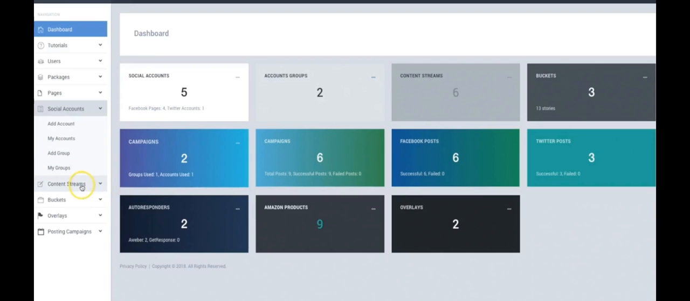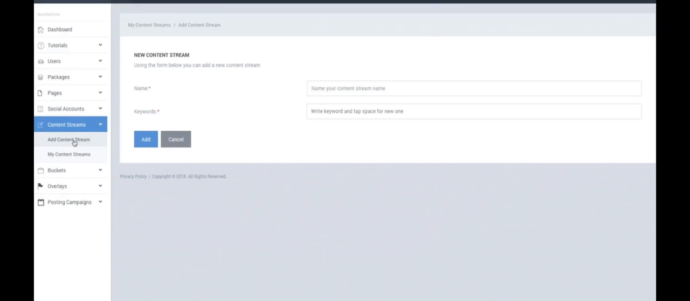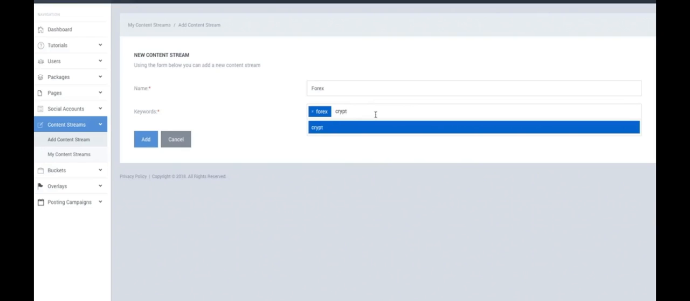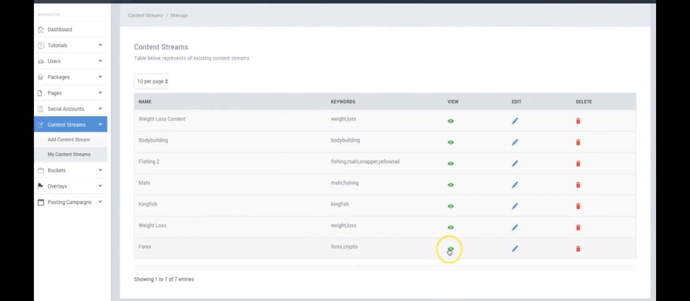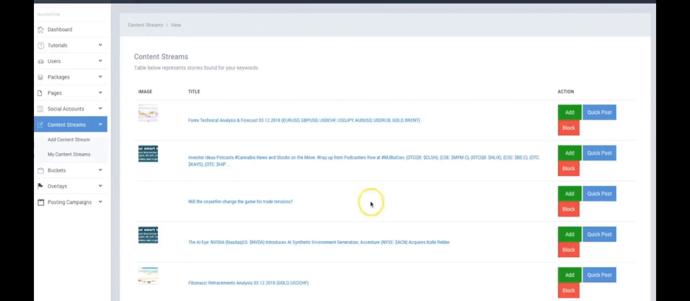All right, so the next step after that is to set up your content stream. This is what's going to allow you to leverage those authority pieces of content that Sociable can post on your behalf. Okay, so here I'm going to go ahead and say that I'm in the Forex niche, and let's say Forex and crypto, click add. Here you can see the Forex content stream has just been created. If I click on view, here I'll be able to cherry pick the different articles that I'd like to have Sociable post on my behalf.